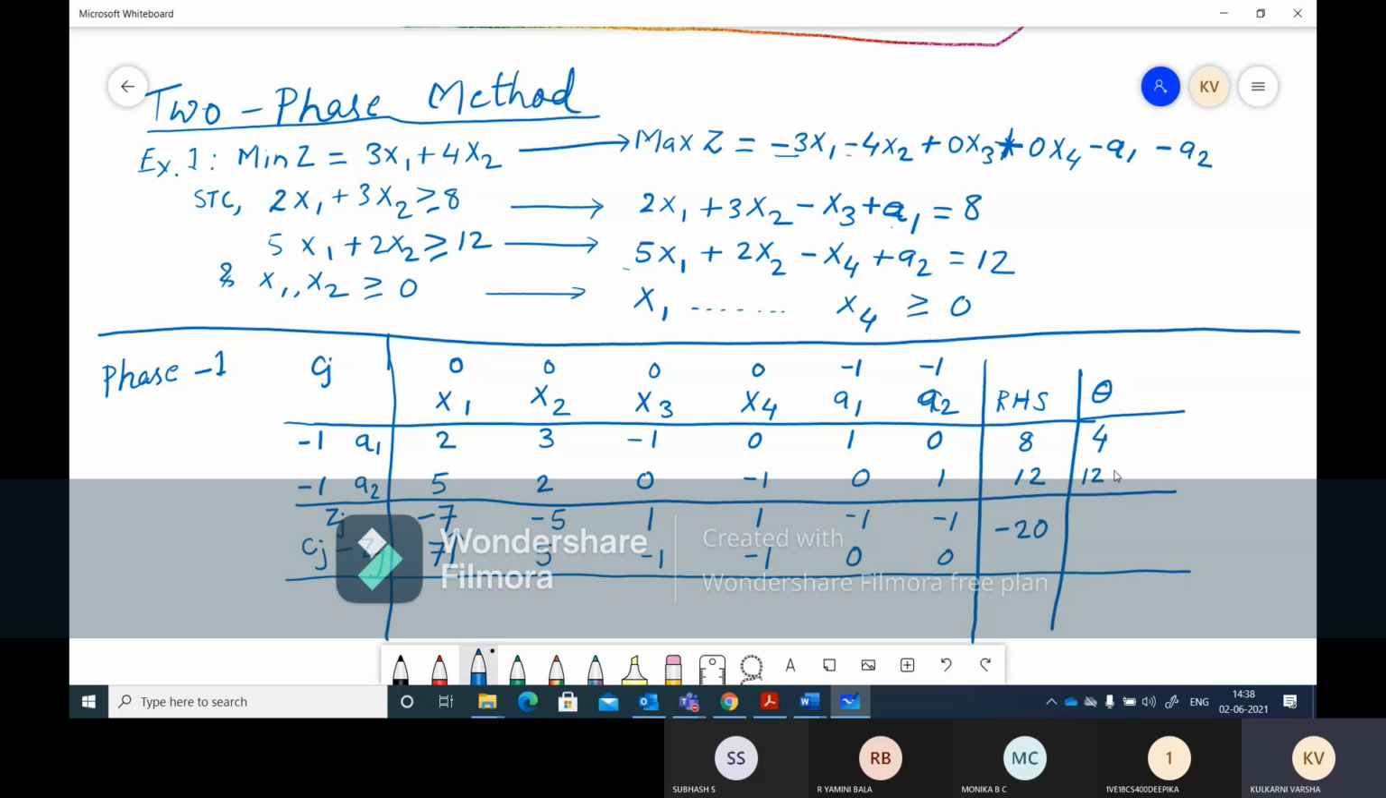12 by 5 is nothing but 2.4. So this is 2.4, this is 4, so this is the smaller one, the minimum theta. So A2 is leaving, x1 is entering. So we'll be writing A1 and x1, right?